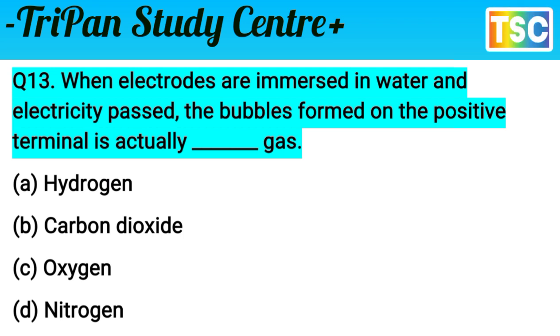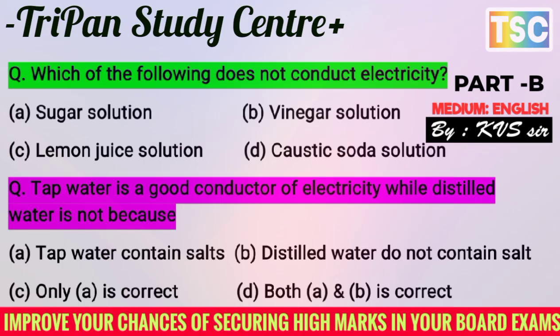You know that when electrolytes are immersed in water and electricity is passed, the bubbles formed on the positive terminal are actually oxygen gas. C option is correct. The bubbles are actually oxygen. It means the C option is correct for this question. That's important here. This topic ends here. We will do the next topic in the next part.